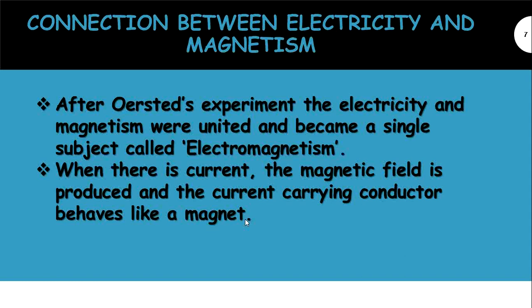We know that in a circuit, the electrons flow from the negative of the battery to the positive of the battery and produce the current. If there is a current, then a magnetic field is also produced. Wherever we have current, there we have a magnetic field.